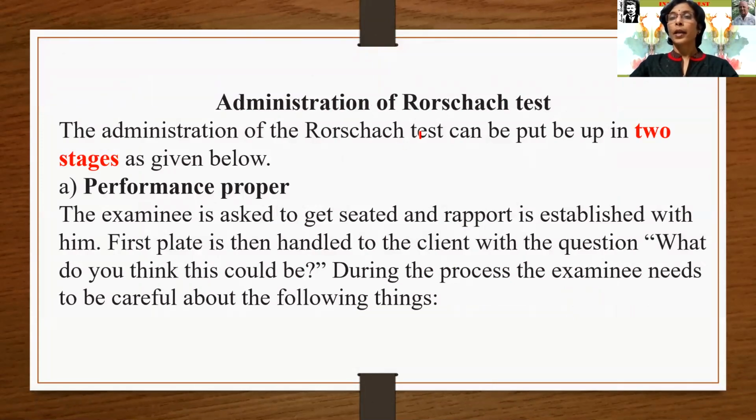Administration of the Rorschach test. The administration of the Rorschach test can be put up in two stages as given below. Performance proper. In this stage, the examinee is asked to get seated and rapport is established with him. It means proper rapport is necessary between the examiner and examinee. Then only will the performance or the result of the test be authentic.